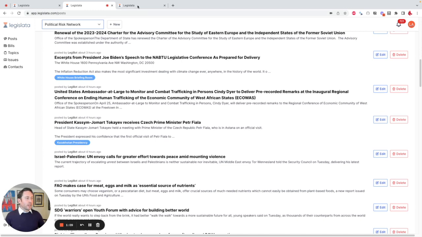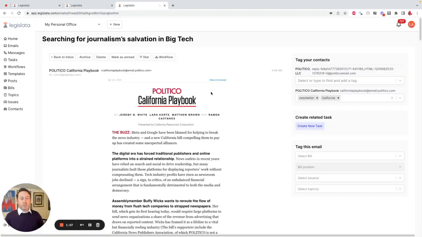So for example, in our pro tier, you have an email client built right into Legislata. And what that allows you to do is obviously see an email in Legislata, but also tag who is emailing you with things that are relevant to them. So this Politico California Playbook newsletter is a newsletter and it's about California, but maybe you have thousands of people who are emailing you and you want to remember this person is a city councilor, this person cares about healthcare issues, this person lives close to a park. You can tag them, and then the next time they email, that shows up so you have some contextual information.